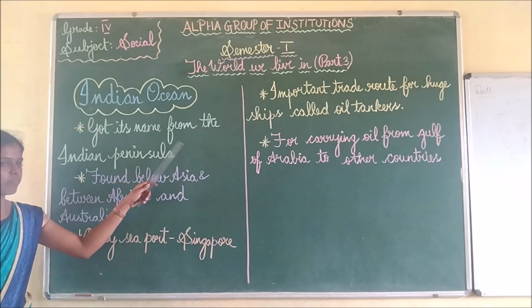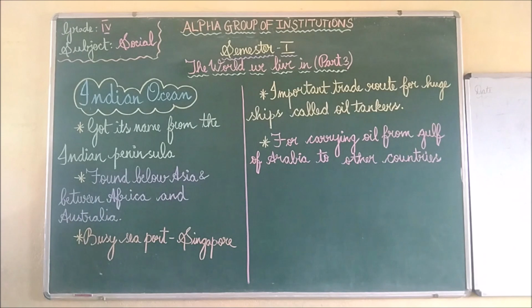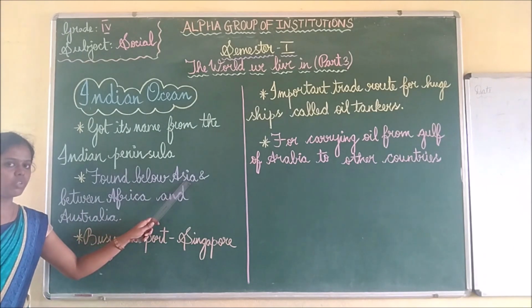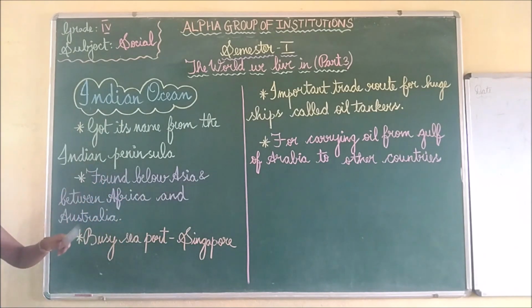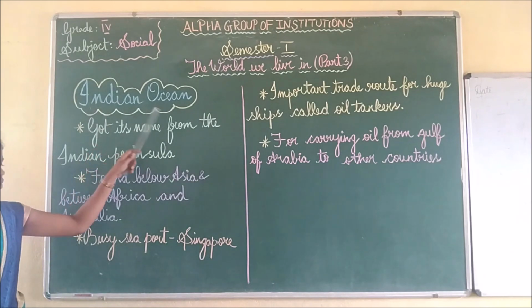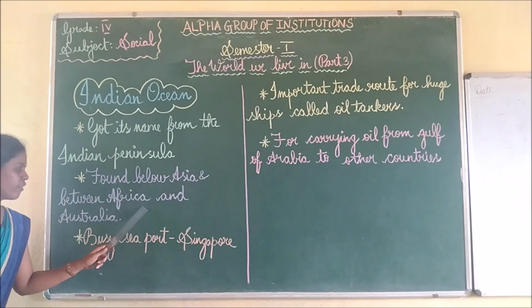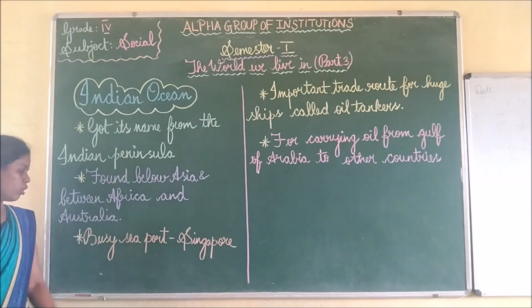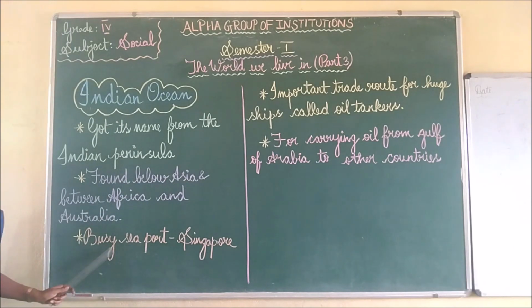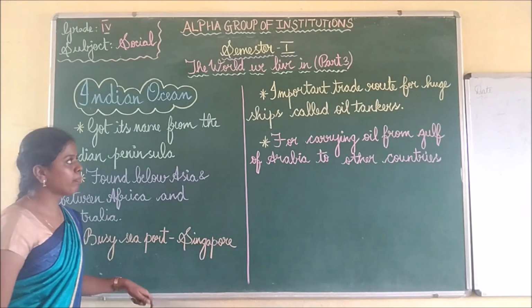What are the points? It got its name from the Indian Peninsula. Below Asia the Indian Ocean is found, and between Africa and Australia the Indian Ocean is located. The busy seaport is Singapore.